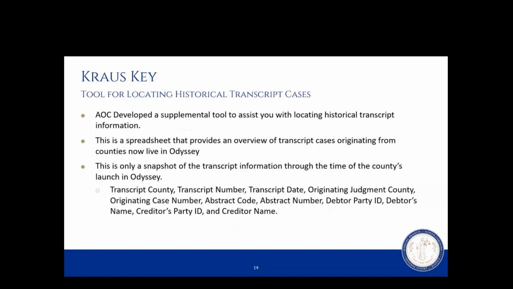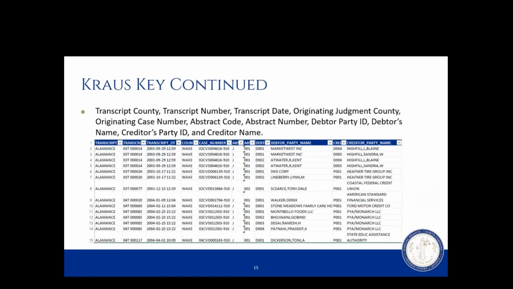This is a spreadsheet that provides an overview of transcript cases originating from counties that are now live in Odyssey. This is only a snapshot of the transcript information through the time of the county's launch in Odyssey. Here on this listing, you can expect to see items like the transcript county, the transcript number, the transcript date, the originating judgment county, the originating case number, the abstract code, and the abstract number, the debtor's party ID, the debtor's name, and the creditor's party ID and their name.